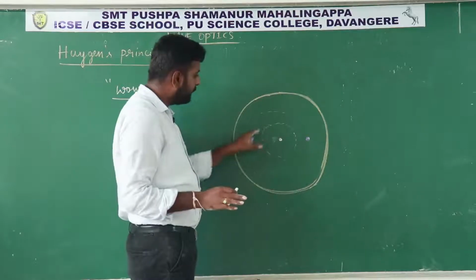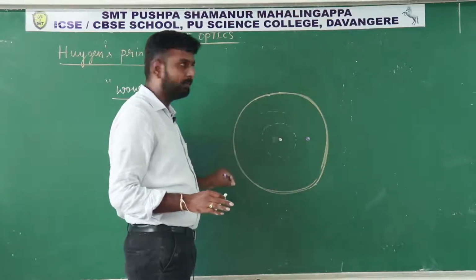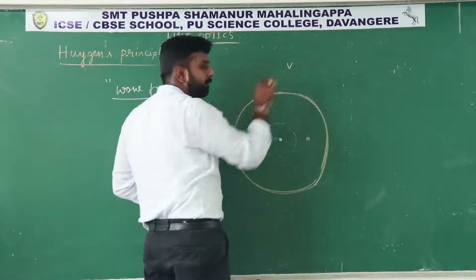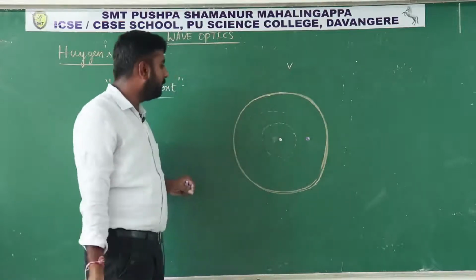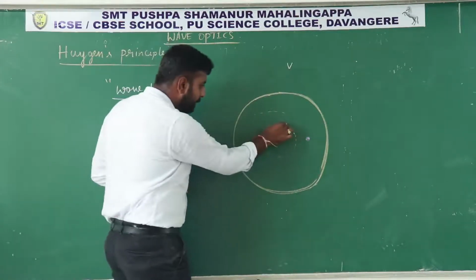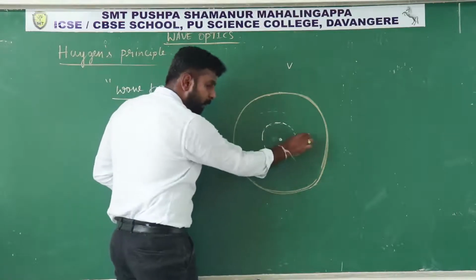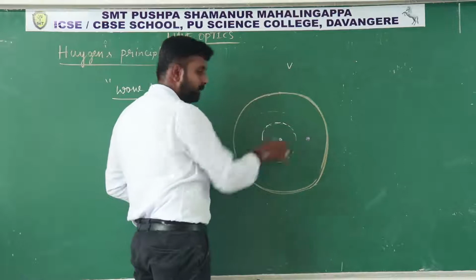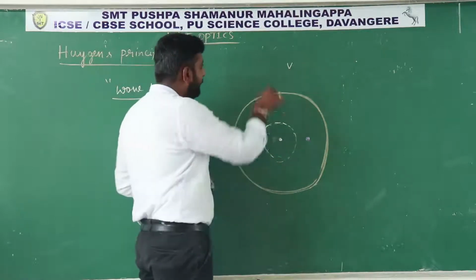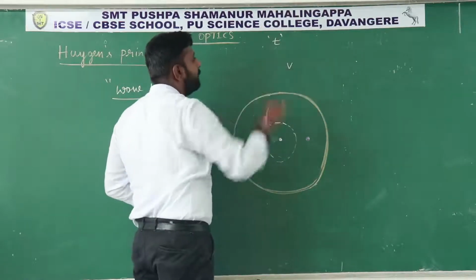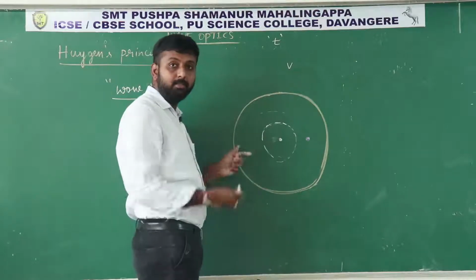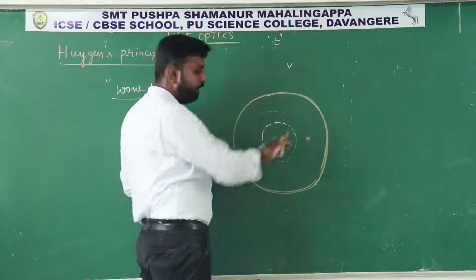Let us consider the speed of this disturbance is v. And also consider that this disturbance reaches this point where the ball is present. At that point it takes time t. Then how much distance does the disturbance have to cover to reach this point?